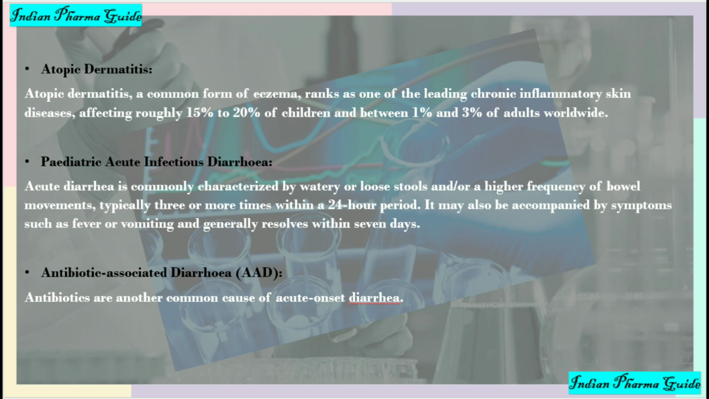Atopic dermatitis is the most common form of eczema and one of the most common chronic inflammatory skin diseases, and it mostly affects children, 15 to 20%, and adults, 1 to 3%, worldwide. Numerous studies have evaluated the effect of various species and strains of bacteria on the prevention of atopic dermatitis, and several meta-analyses have synthesized the findings of these studies. Finally they found that exposure to probiotics during pregnancy and in early infancy might reduce the risk of developing atopic dermatitis in the future child.